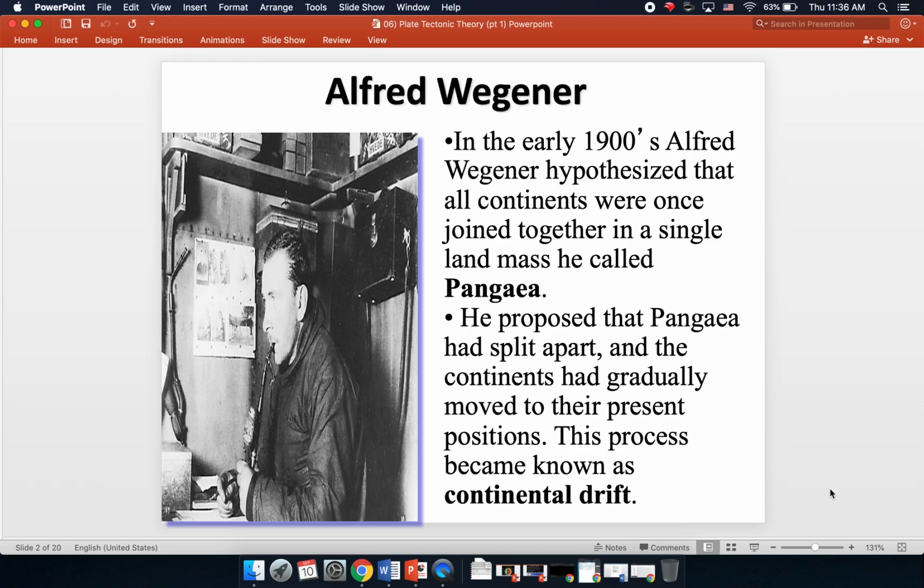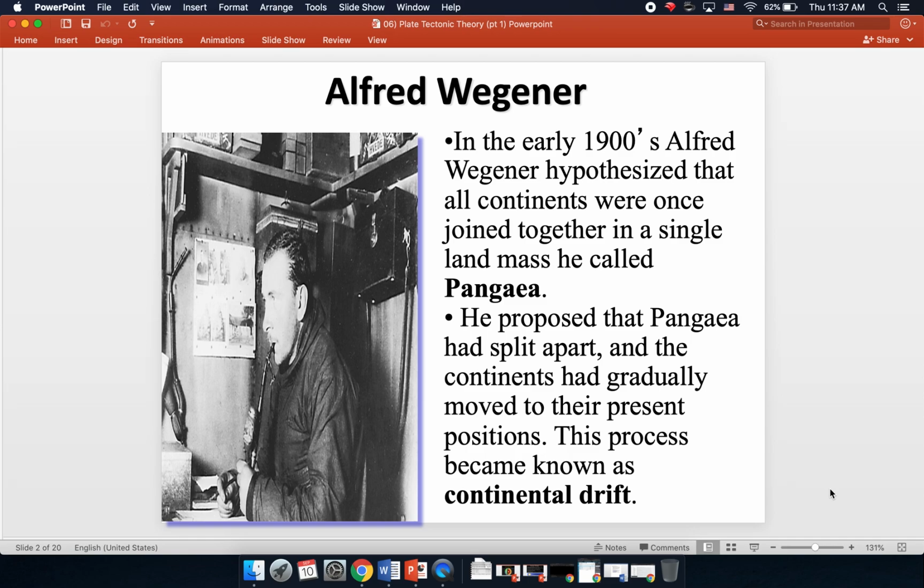At this time, Alfred Wegener was hypothesizing that all the continents were once joined together in a single landmass that he chose to call Pangaea, which is Greek for all land. He proposed that Pangaea, over time, had split apart and that the continents had gradually moved to where they are now. This process, for a time, became known as continental drift.